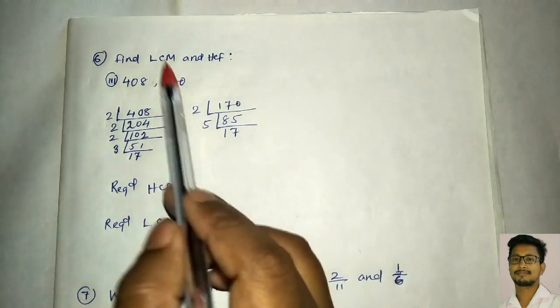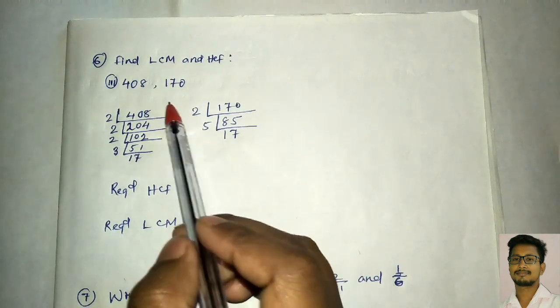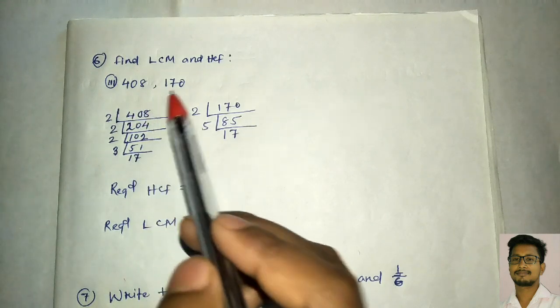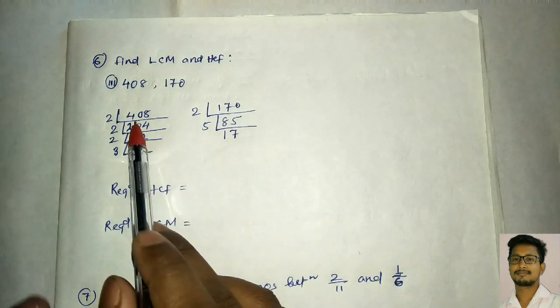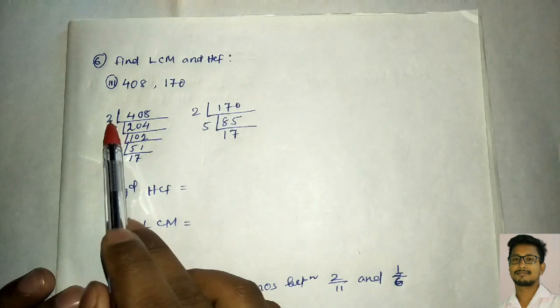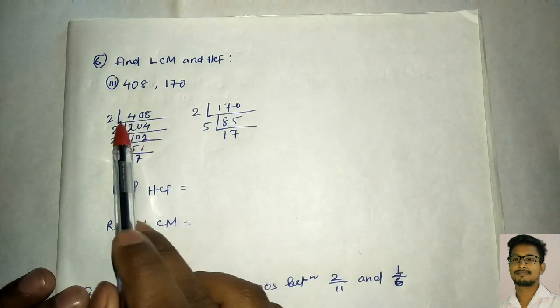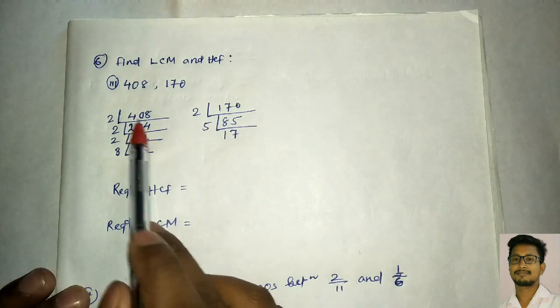Now question number 6, find the LCM and HCF. The numbers are 408 and 170. First of all you have to find all the prime factors by using the prime factorization method. For 408, I have divided by 2, because the last digit is 8, an even number, so we can divide by 2. 2 20s are 40 and 2 4s are 8.